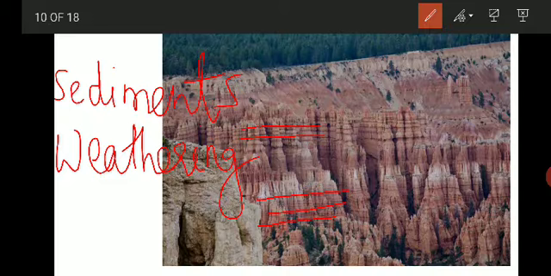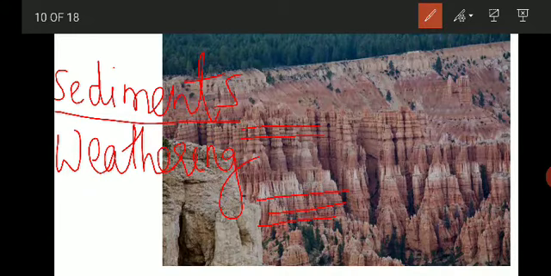So how does this weathering take place? Because of the action of temperature, pressure, as well as the action of wind and water, these are the major sources of weathering. What they do is react with the rocks, which become weaker and undergo breaking. That is nothing but disintegration, and these broken rock fragments are called the sediments.